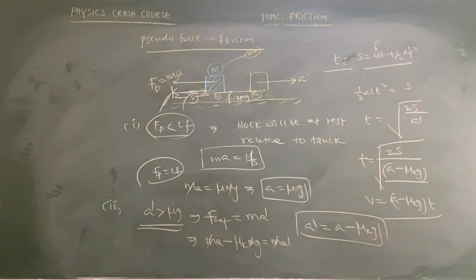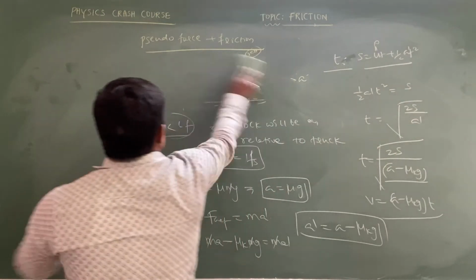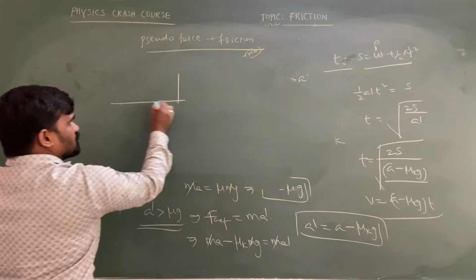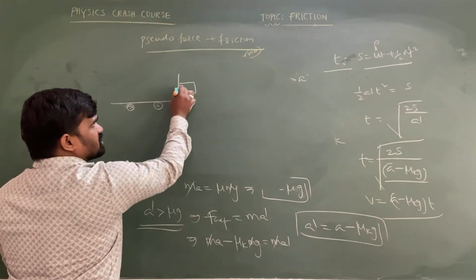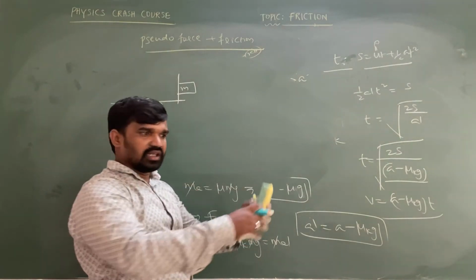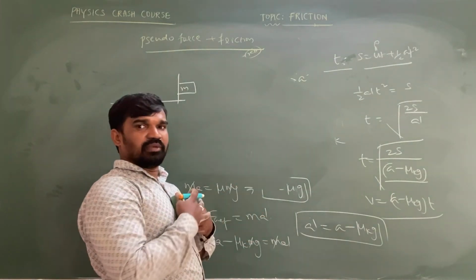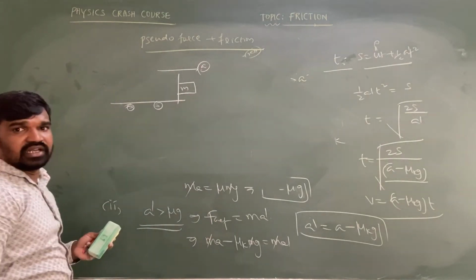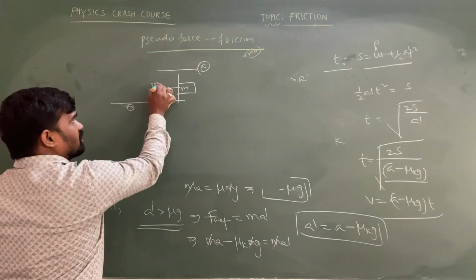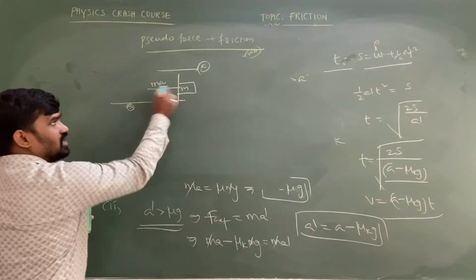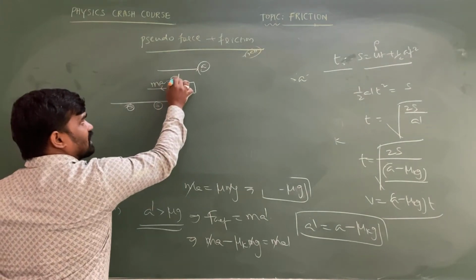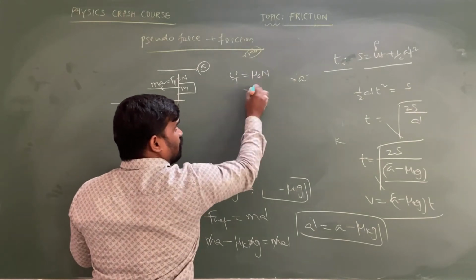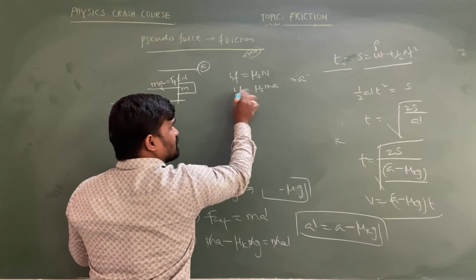One more question might be asked: suppose a truck is going such that the object is placed in front of the truck and is not falling down. So this is the truck, my dear intelligent students. I am placing one object whose mass is m. While you are going on a bike, the object in front of you will be sticking to your body only. So let us consider the body has acceleration a, then the pseudo force will act in the opposite direction. The pseudo force is equal to the mass of the body into acceleration. Then the pseudo force will act as the normal force. So now the limiting friction is equal to mu s into the normal force, that is mu s into m a. This is the limiting friction.